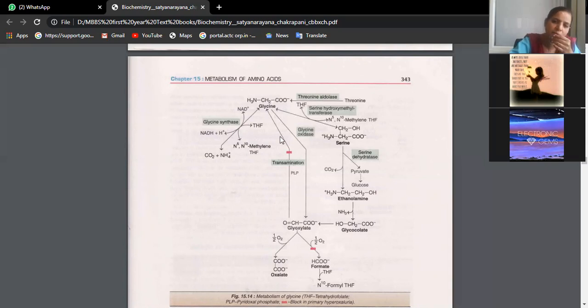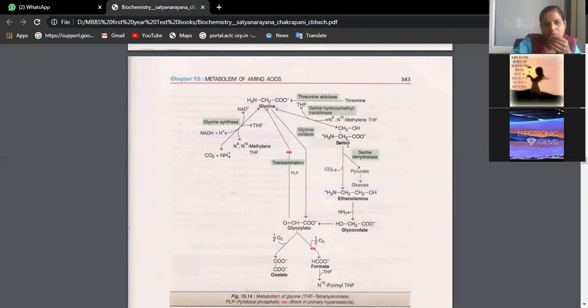Just check the direction of the arrow. If it is downwards, it shows glycine can be converted to glyoxylate, and glyoxylate can be converted to glycine. For the conversion of glyoxylate to glycine, we require PLP and the mechanism is transamination. For the conversion of glycine to glyoxylate, we require glycine oxidase. Again, this is a reversible reaction like the first reaction.